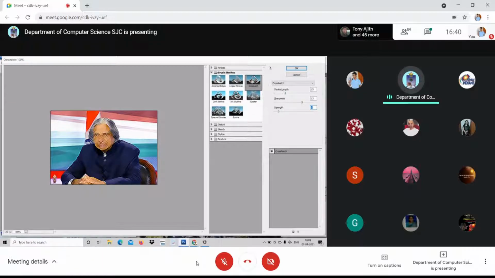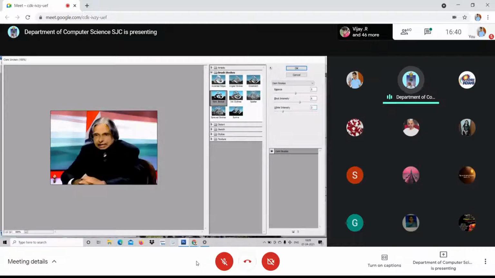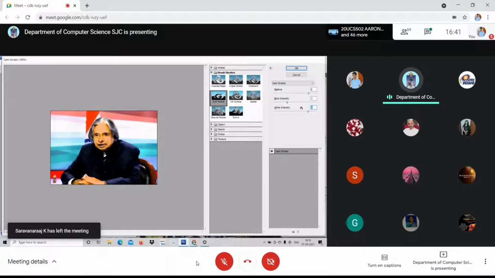This is cross hatch. And the next one, you can either go to the menu or you can try here itself. See here, the 7 models are here. I just go for dark stroke. I just click dark stroke, increase the balance. And black intensity, increase the black intensity. Black color goes high. You can reduce it if you want to go for white intensity, and it will be very clear. See, am I clear? Exactly like a picture which is painted. Am I clear to you?